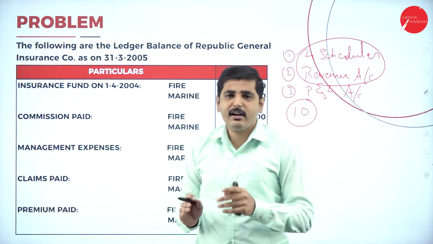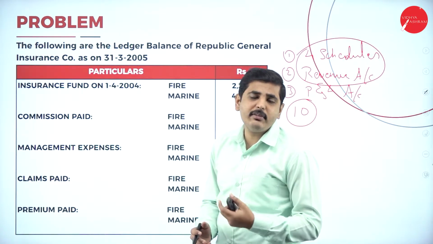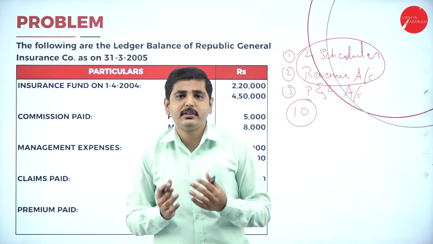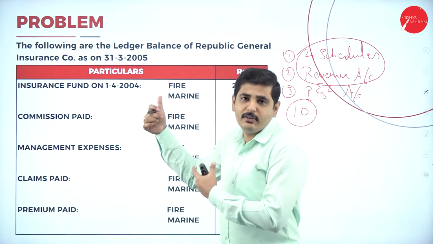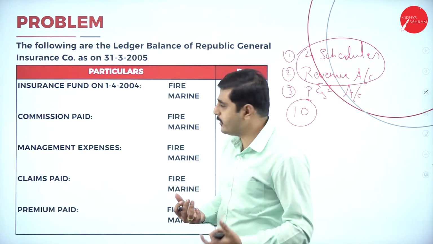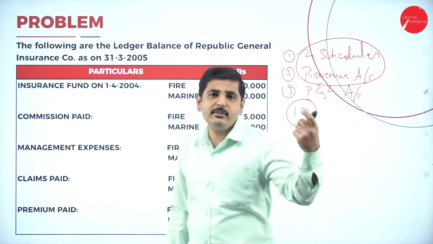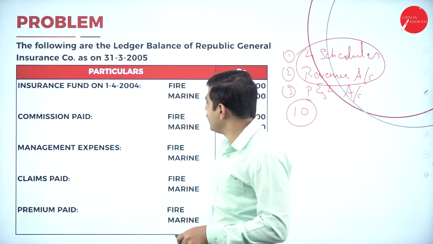Very easy, and you will also have some adjustments like this. They will provide 3 to 4 adjustments. So you can easily score 10 marks if you know the format. Please try to understand the format and mug up the format. You should know which item should appear in which schedule. Then only you can do the problem.